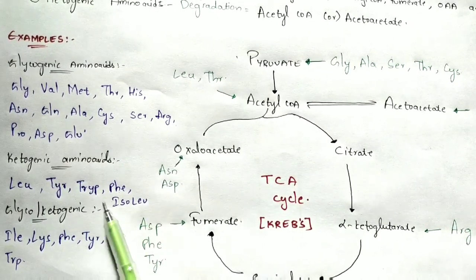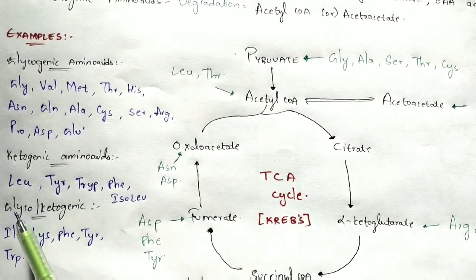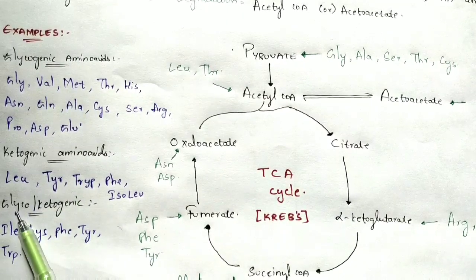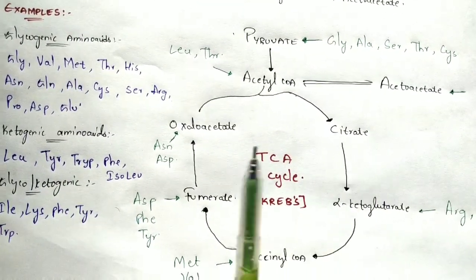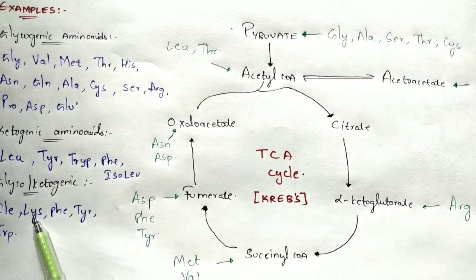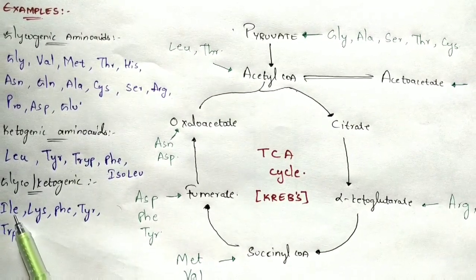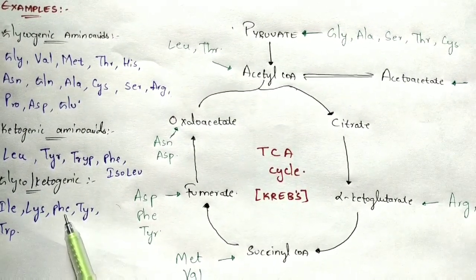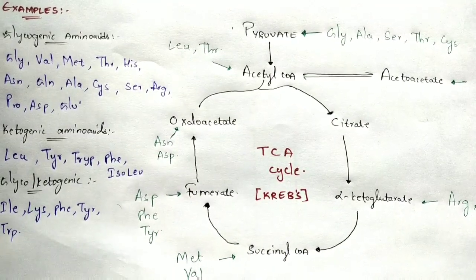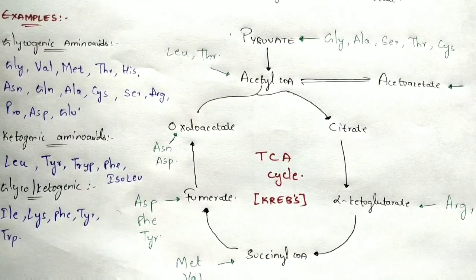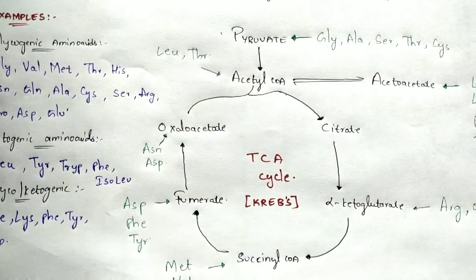The amino acids which exhibit the properties of both glycogenic and ketogenic are called glycoketogenic amino acids. Examples are isoleucine, lysine, phenylalanine, tyrosine, and tryptophan. So these are the examples of glycogenic, ketogenic, and glycoketogenic amino acids.